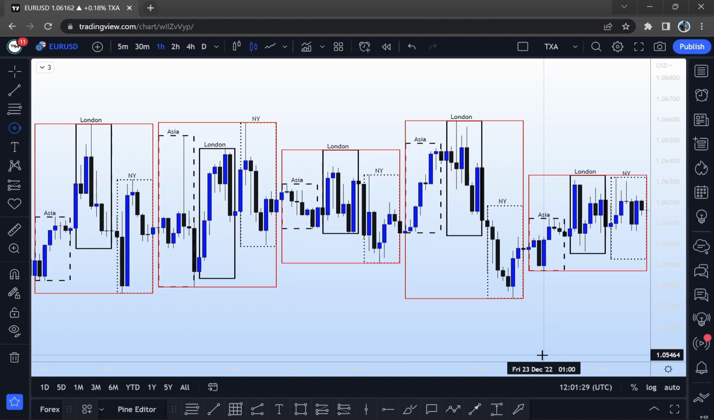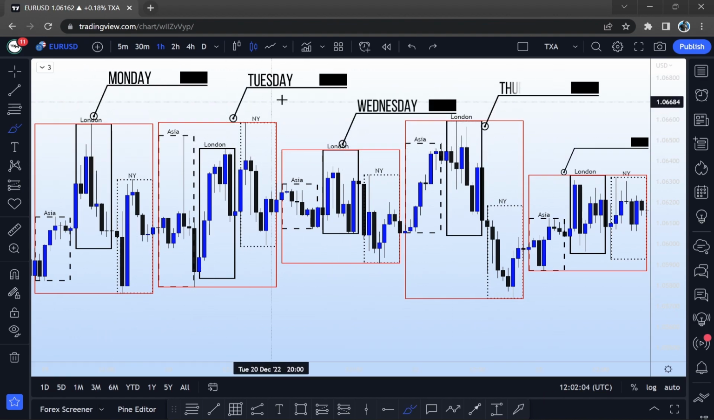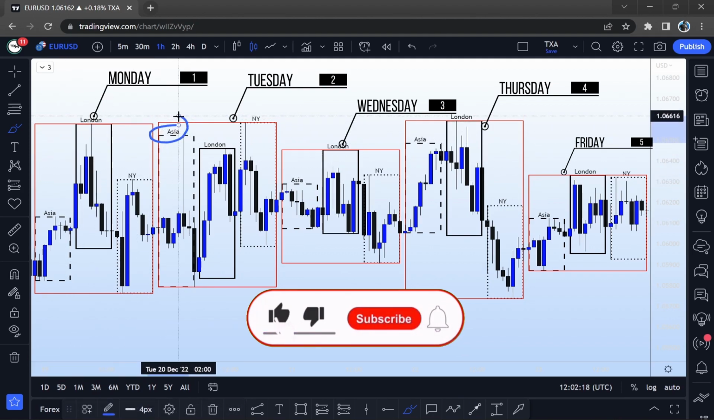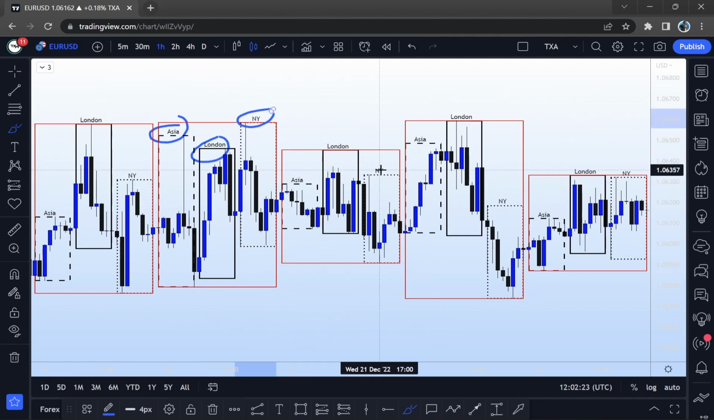On your screens right now, you are looking at Euro USD. We have several boxes. Each box means something. The big red box is a whole day. So we have 5 big red boxes: Monday, Tuesday, Wednesday, Thursday, and Friday. Within each of those boxes, we have 3 smaller boxes. The first one is Asia, London, New York. Asia, London, New York, and so forth.